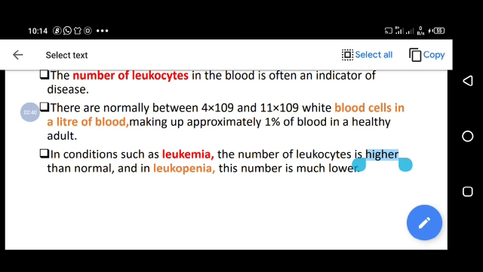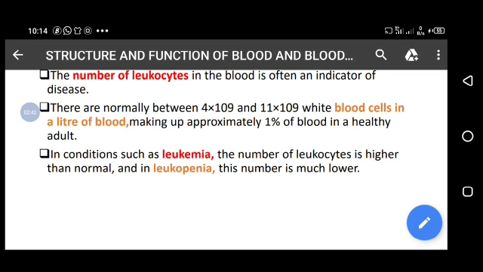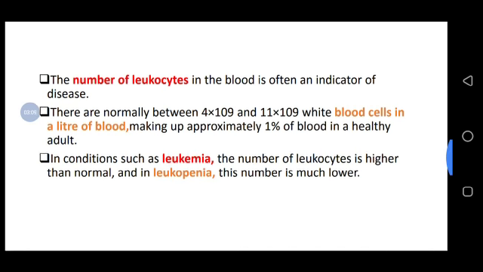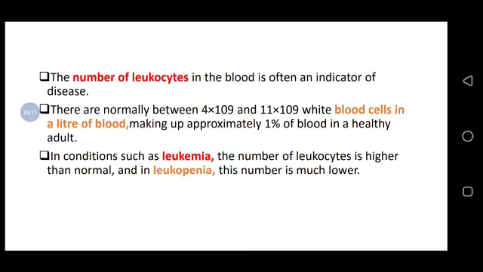Normal leukocytes are 4 times 10 power 9 to 11 times 10 power 9. So above 11 times 10 power 9, it means there is leukocytosis. It means there is an ongoing infection, any disease. It indicates there is disease now. Or if there is a leukocyte count below 4 times 10 power 9, that is leukopenia. Also it is an indicator of disease.